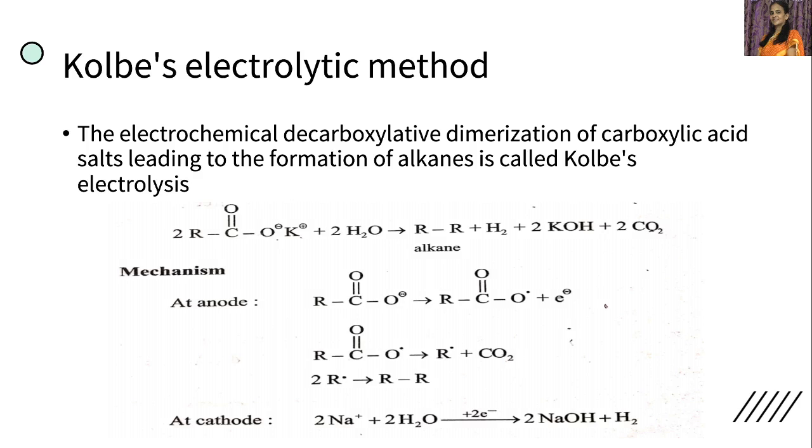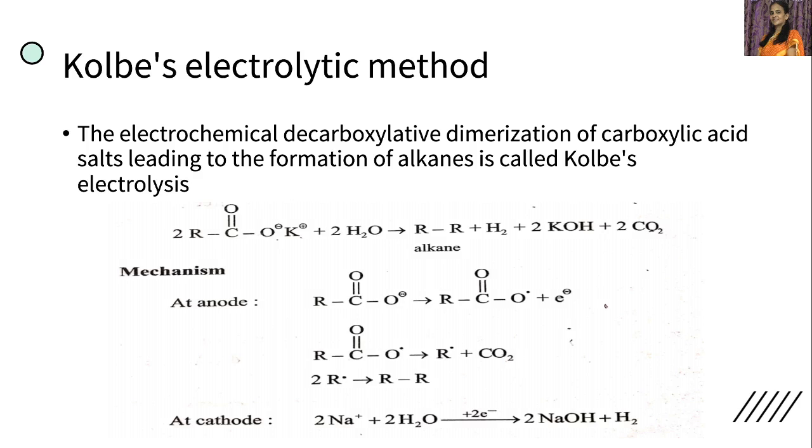So the gas released at cathode is hydrogen, the gas released at anode is carbon dioxide. And these are the products obtained. So in this reaction, alkane and H2 are obtained. Alkane and CO2 are obtained at anode, and KOH is produced in the solution, and H2 gas is obtained at cathode. So this is what we should remember.